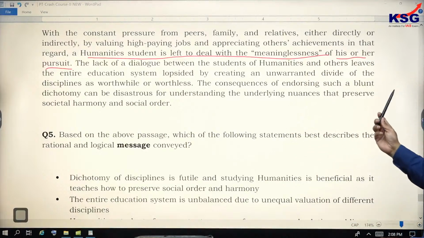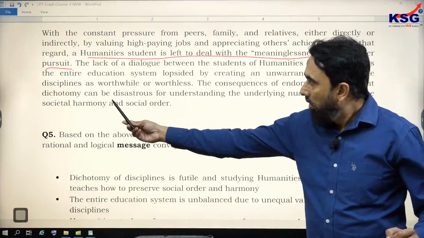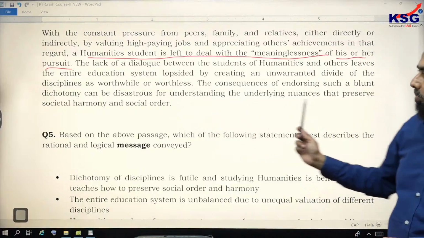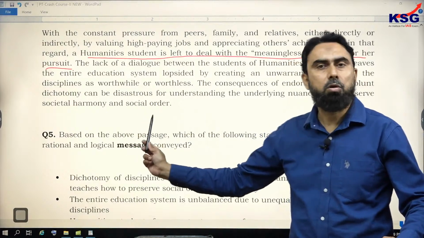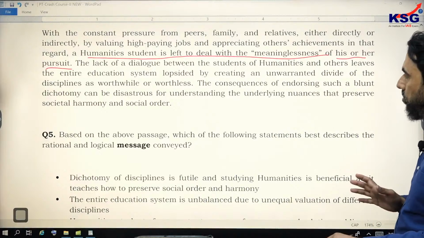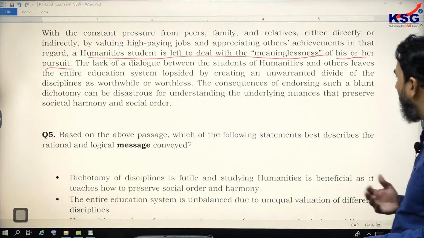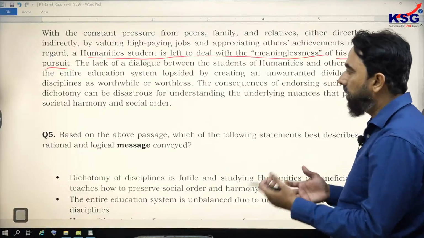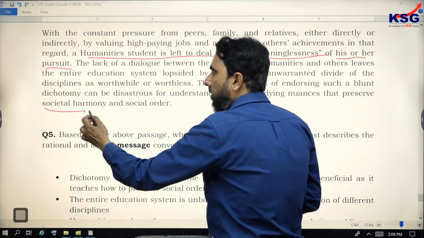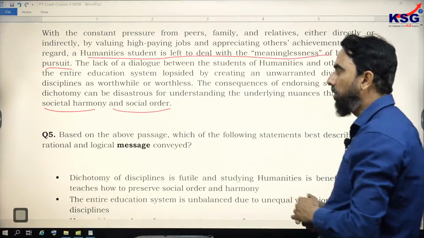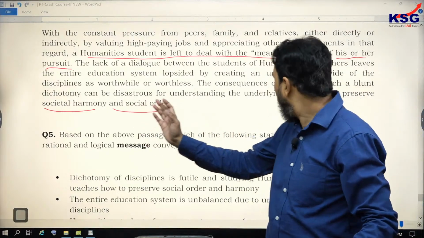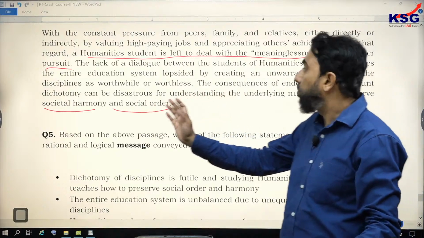The consequences of endorsing such a blunt dichotomy can be disastrous for understanding the underlying nuances that preserve societal harmony and social order. So humanities' underlying nuances cannot be understood, though it has these characteristics, societal harmony and social order, which are important to preserve.